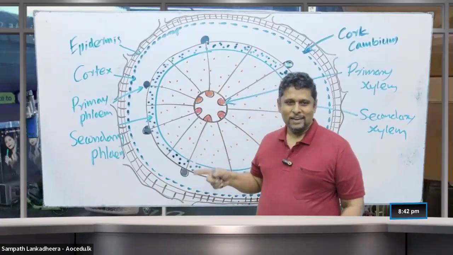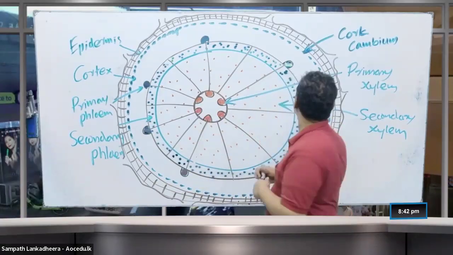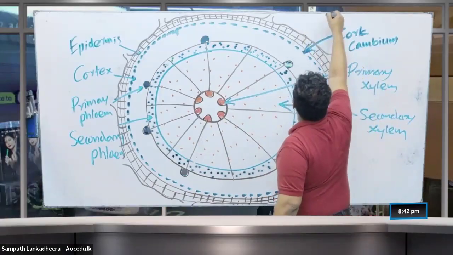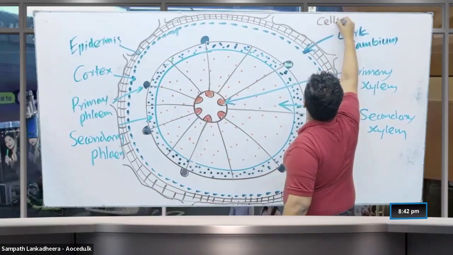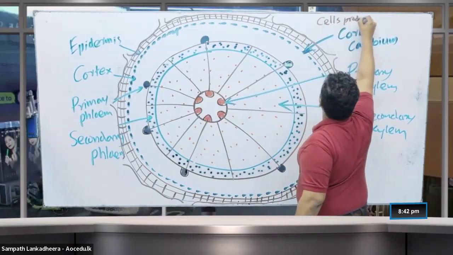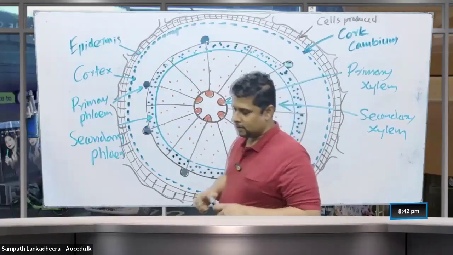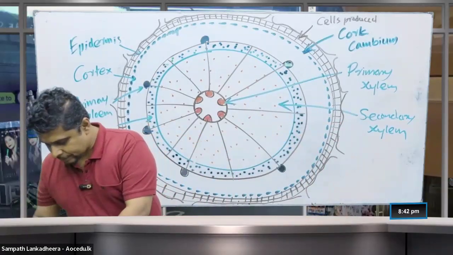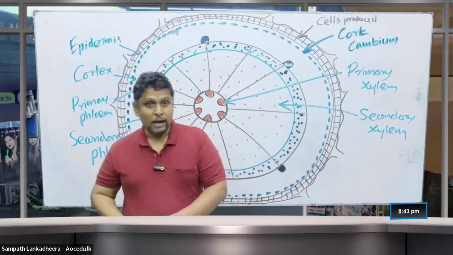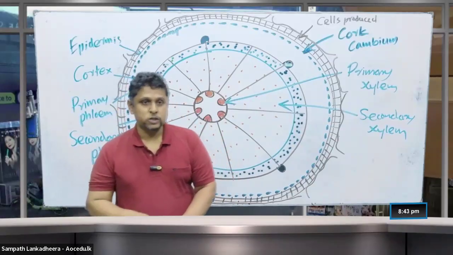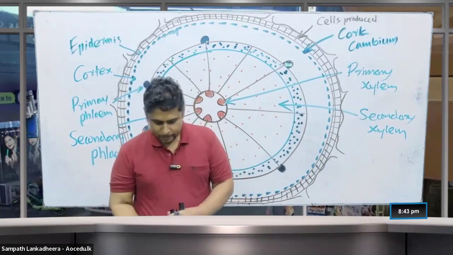So cork cambium and the cells produced by that we call the periderm.